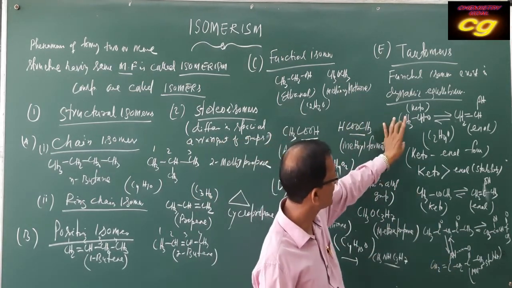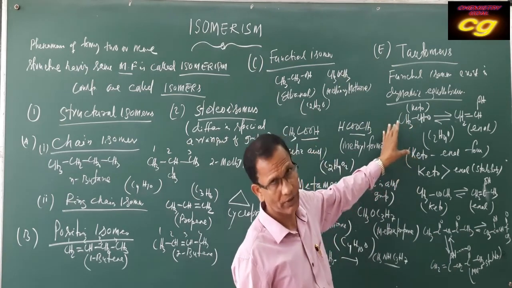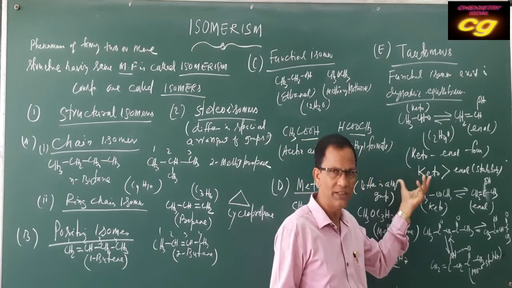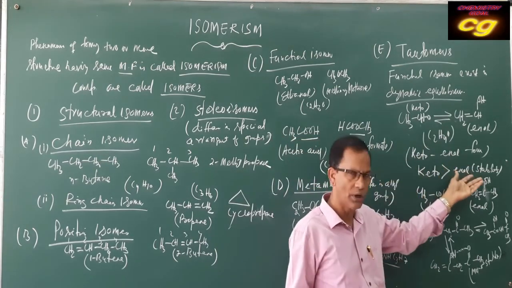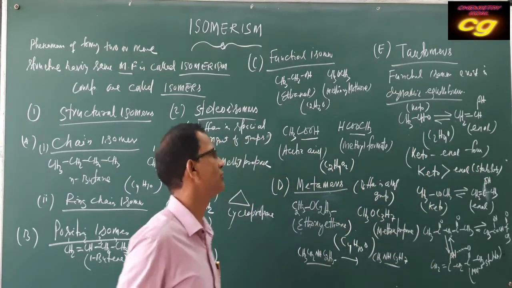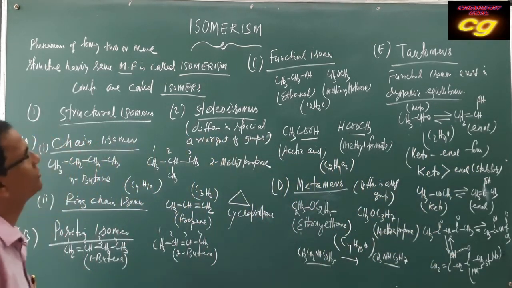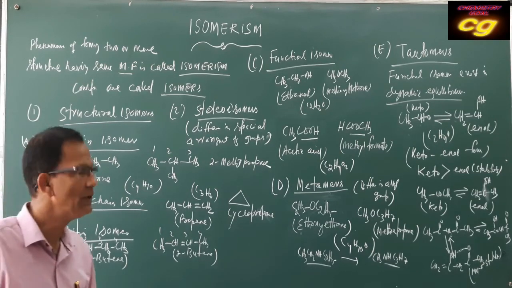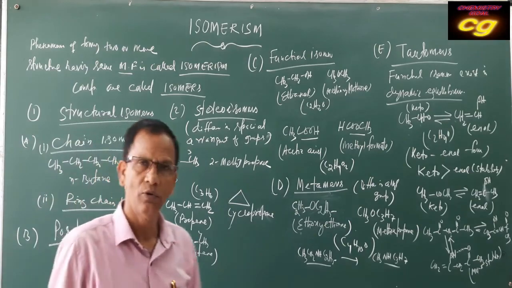So these forms exist in dynamic equilibrium. That means the keto form exists in a higher percentage compared to the enol form, but the percentage of enol form differs with different structures. So these are the different types of structural isomers, and in practice it is very important for your examination. Okay, thank you.